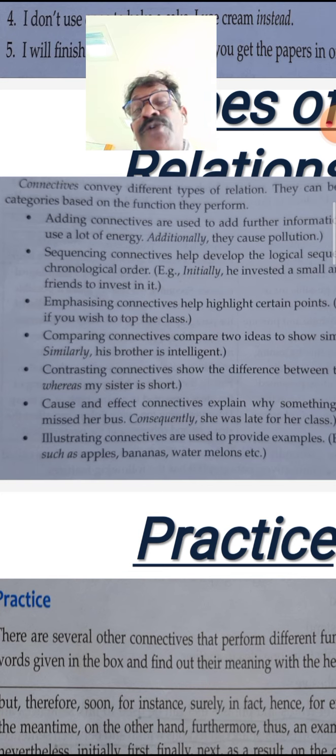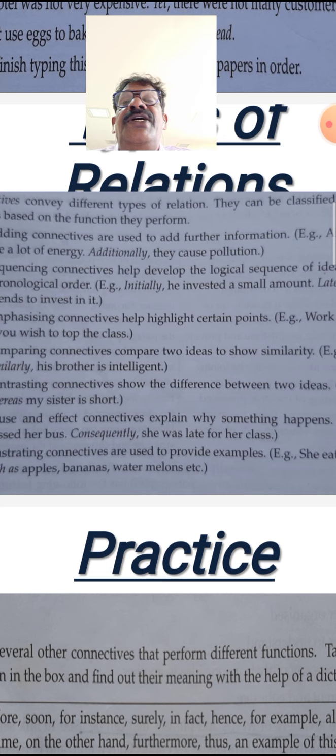So that means you have to understand by reading the context and by reading the category based on its function. How it is functioning is important. So through the function of connectives you have to find out what is the category of that connective. Go for the first point. Adding connectives are used to add further information. So this is the first function.